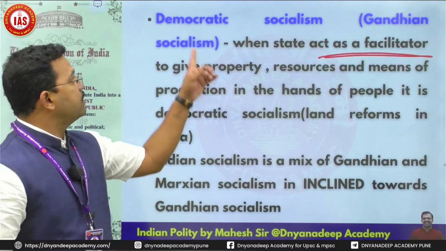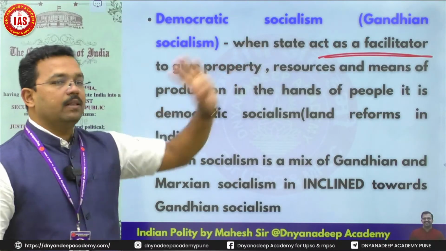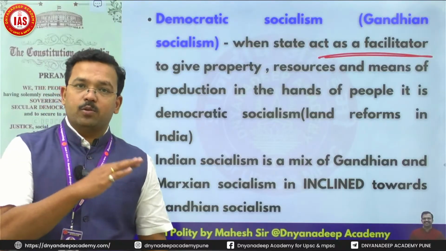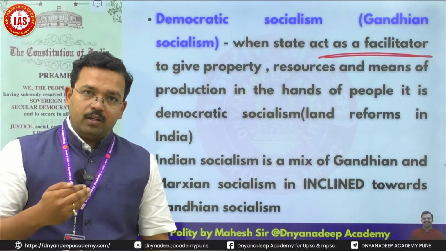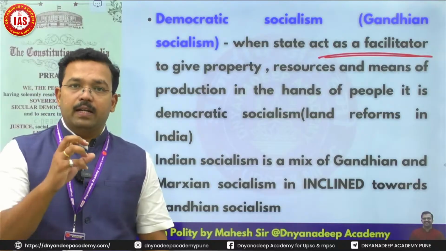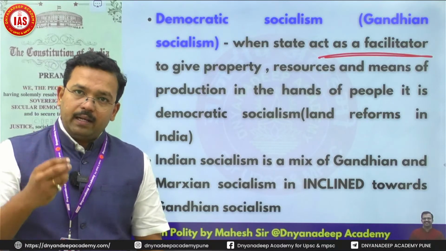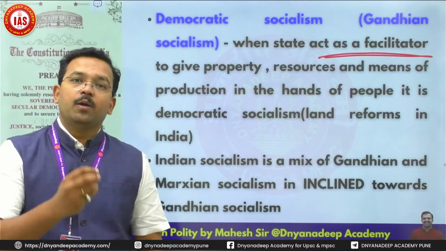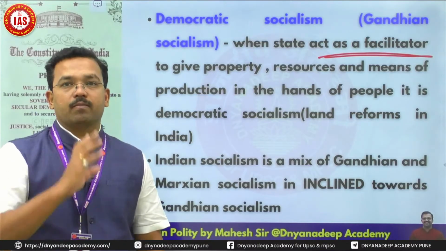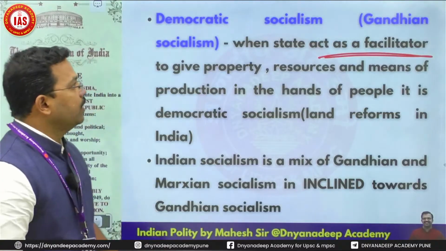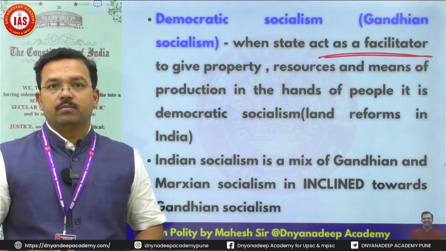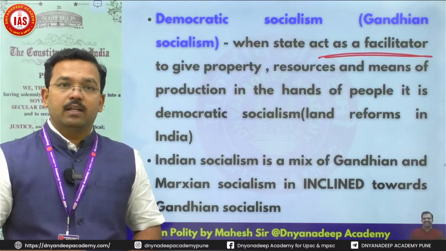It is known as democratic socialism or Gandhian socialism. In state socialism, the state is the owner on behalf of the people. In democratic socialism, the people are the owner and the state acts as a facilitator, a mediator, to make the people owner. So it is democratic socialism, it is Gandhian socialism.